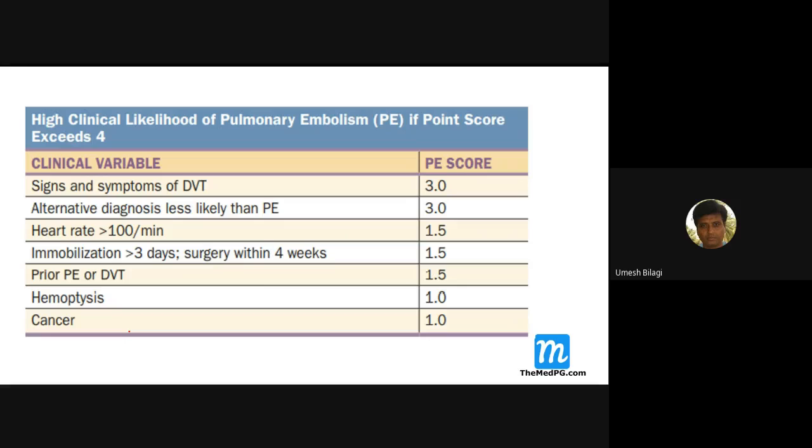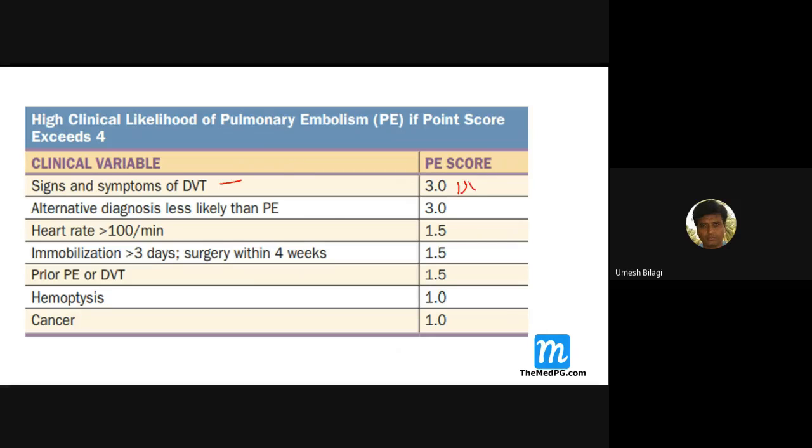High clinical likelihood of pulmonary embolism. Now I'm talking about pulmonary embolism. This is all there in Harrison. These charts I have taken from Harrison. So there is a high likelihood of pulmonary embolism if the patient's score is more than 4. Signs and symptoms of DVT being present gets 3.